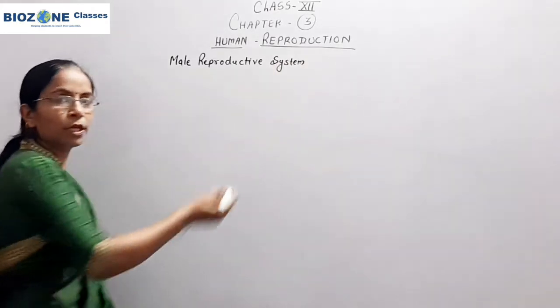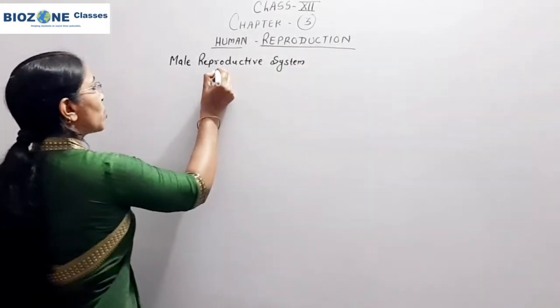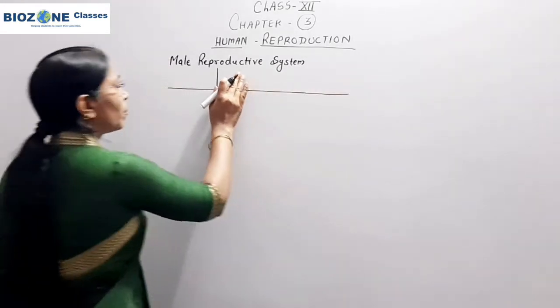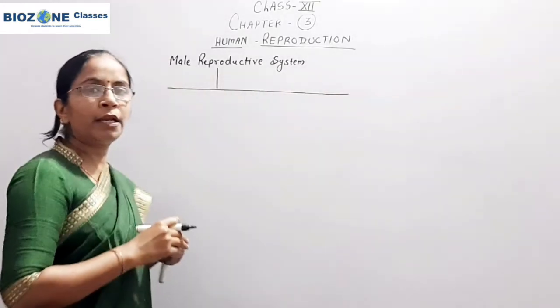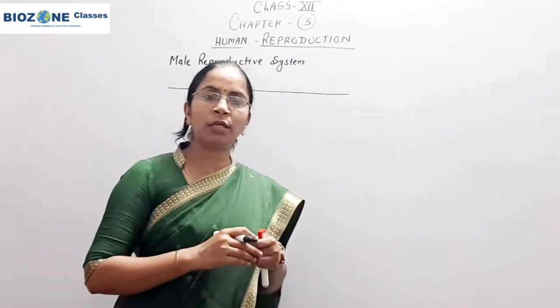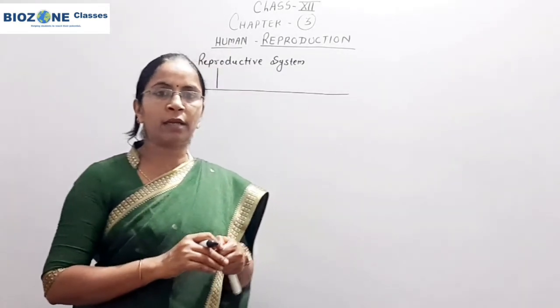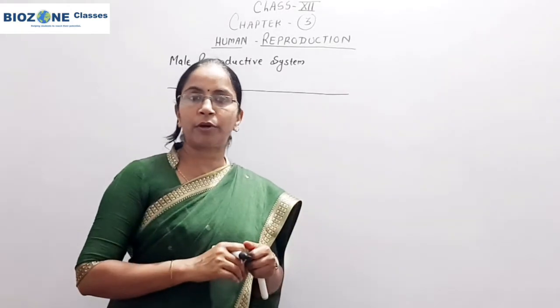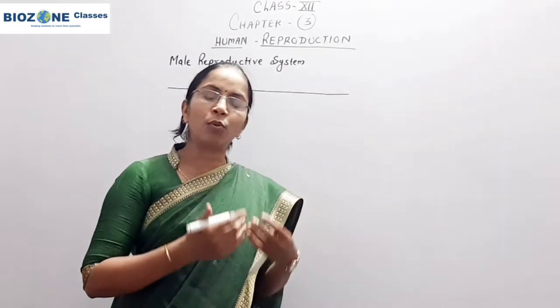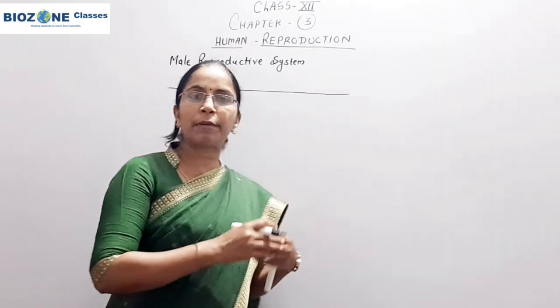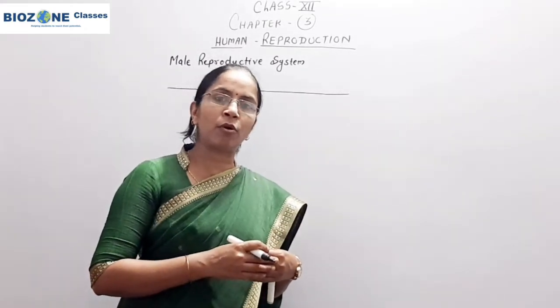Here, first you see what are the components of the male reproductive system. When we discuss position, remember the male reproductive system is located in the lower pelvis region of the abdomen. Some parts of the male reproductive system are present outside of the abdominal cavity, whereas the ducts are present inside the abdominal cavity.